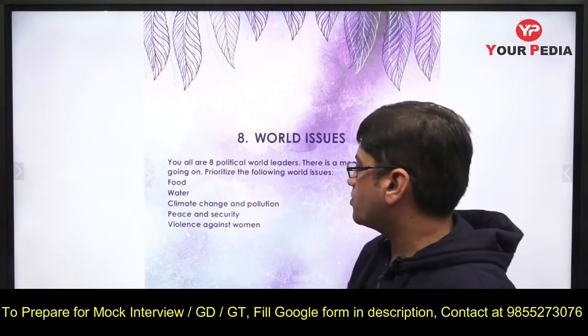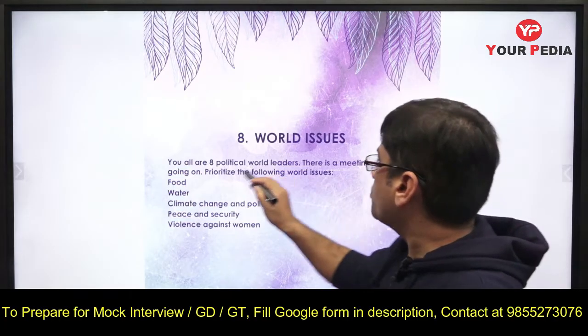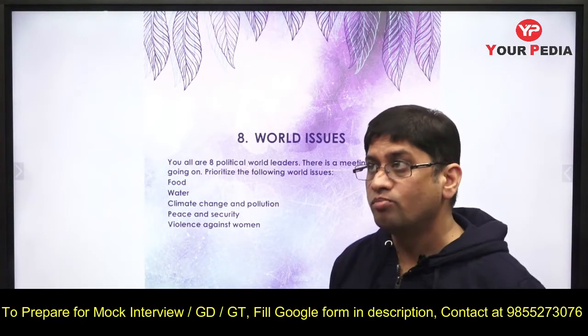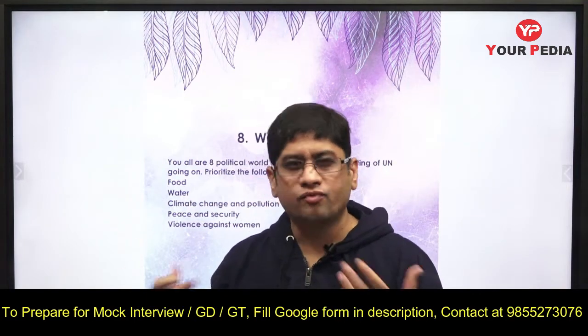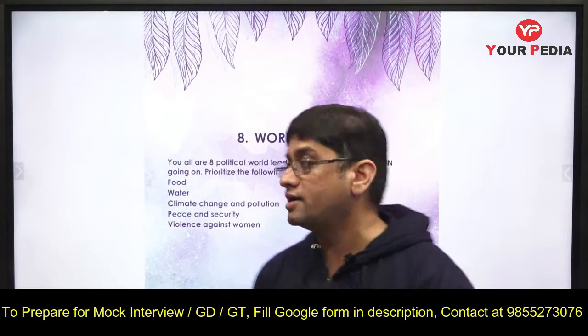Now he had provided many issues here, but what discussion should be done is this. You are a political leader, a world leader from different countries, different parts of the world. You should know that if you are from India, then the focus will be more on employment, poverty, food, and then comes terrorism, and then comes pollution. If you are from a country like America, then poverty, unemployment, food, water may not be trouble for them. A political leader sitting from China, from America, from India, everybody will have different concerns.